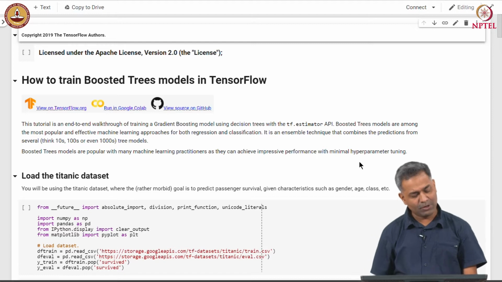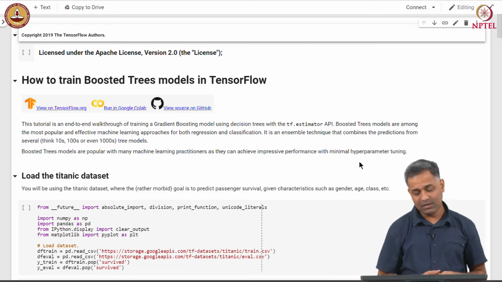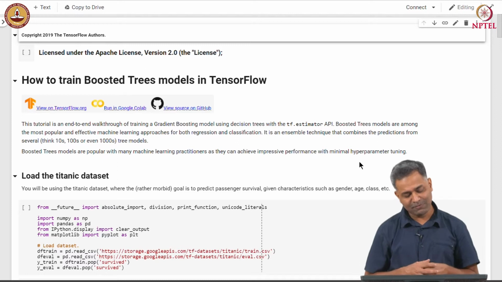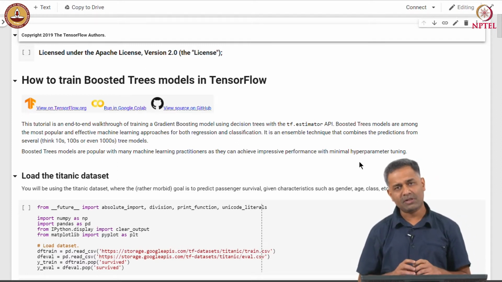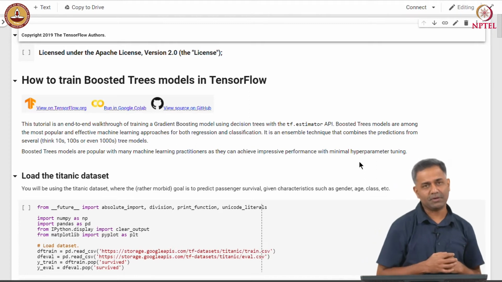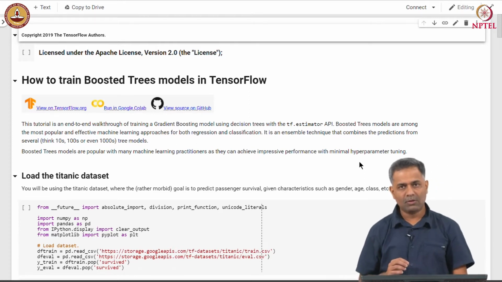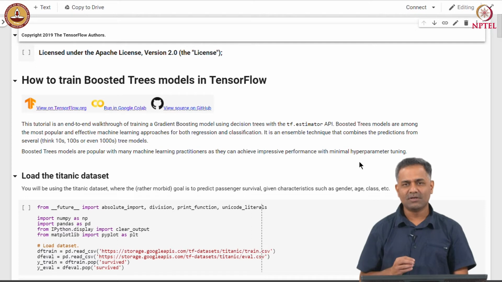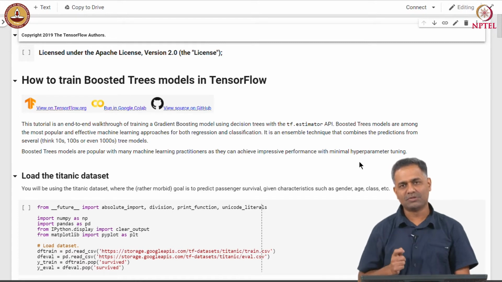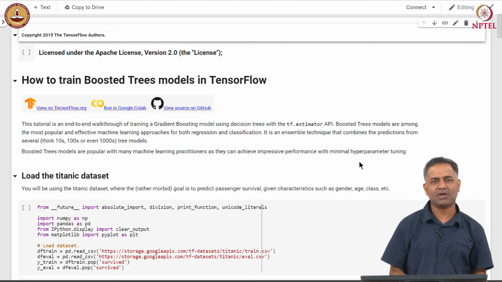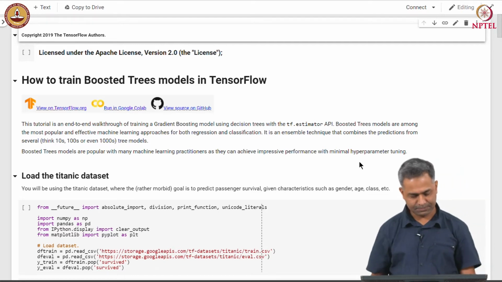Another good point about boosted tree models is that they achieve impressive performance on structured data with minimal hyperparameter tuning. Hyperparameter tuning is one of the big problems with neural networks, and we mostly need to use specialized services for hyperparameter tuning in neural networks, because there are just too many hyperparameters.